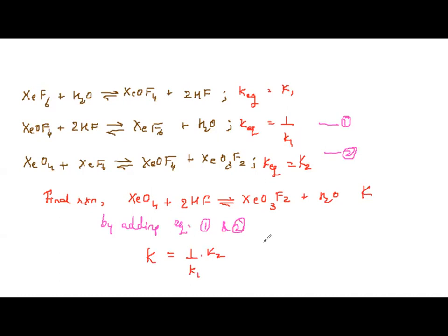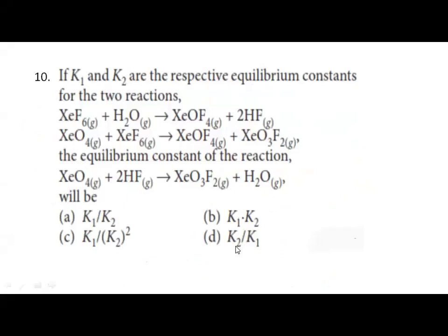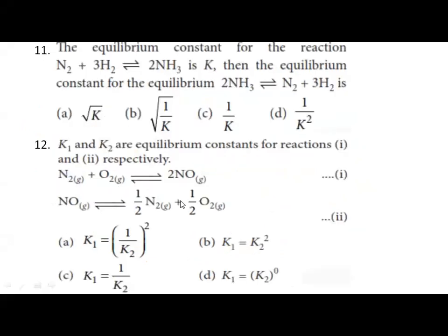So what is the correct option? K is equal to K2 divided by K1. This is the final option. The final equilibrium constant for the mentioned reaction will be K is equal to K2 by K1. So let us see which is the correct option. K2 by K1, so option D is the correct option.